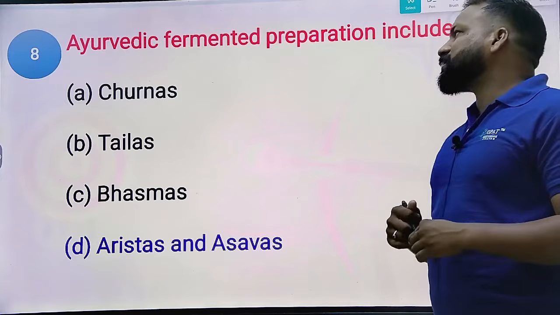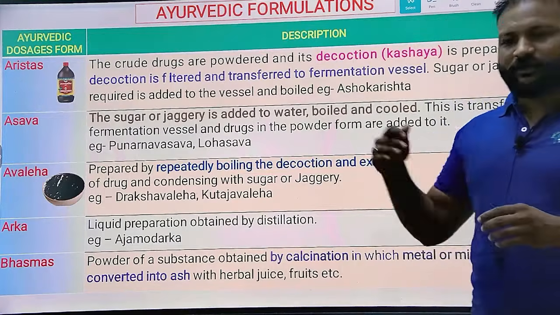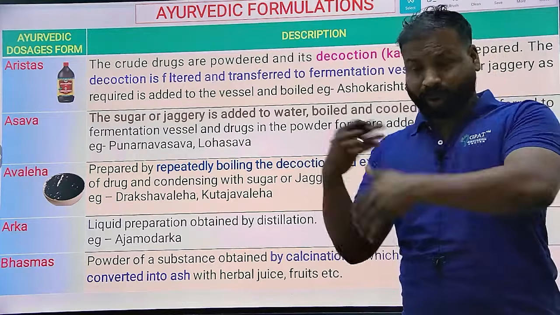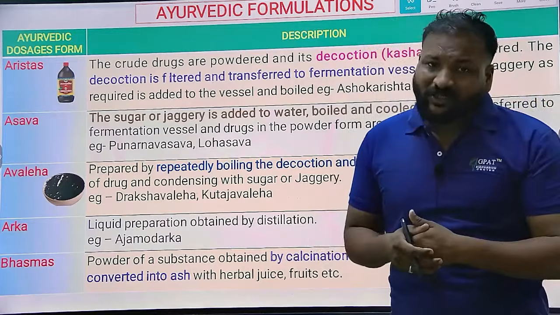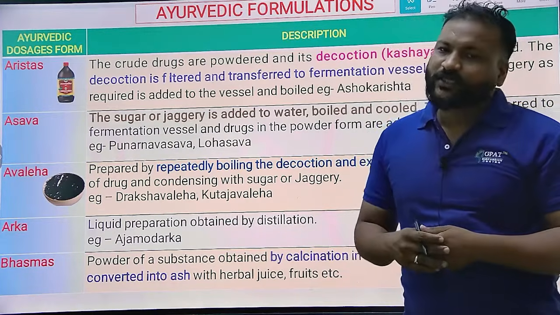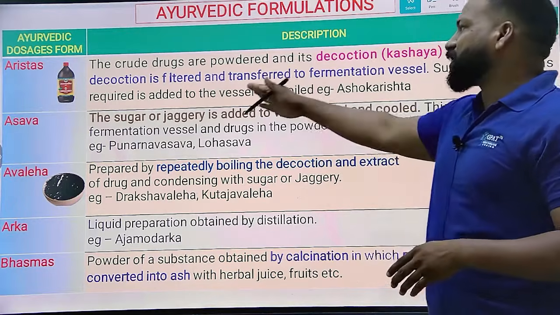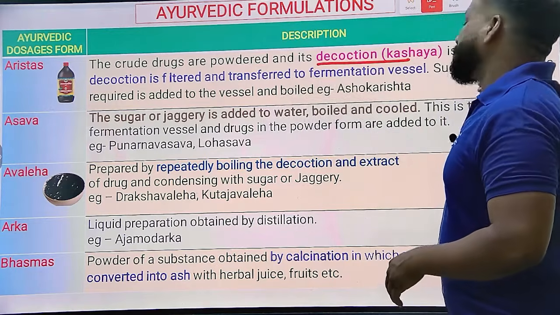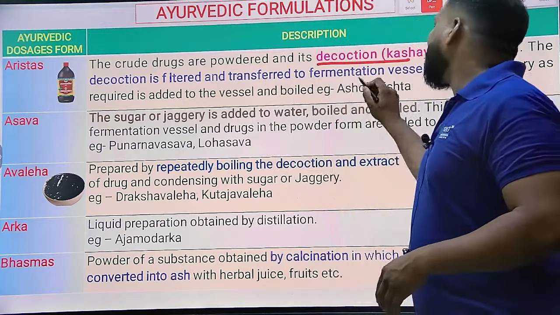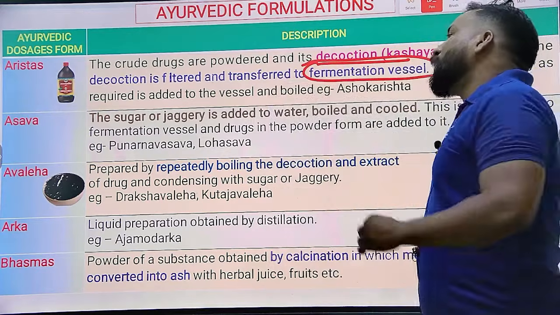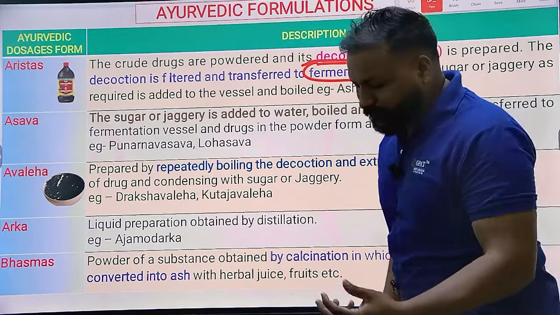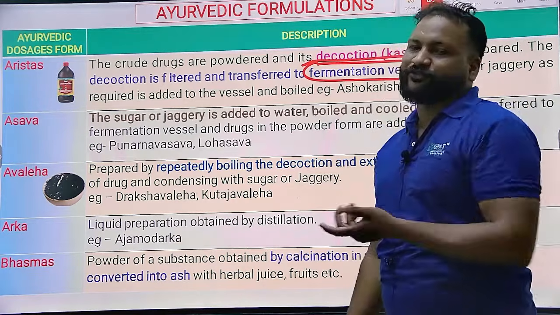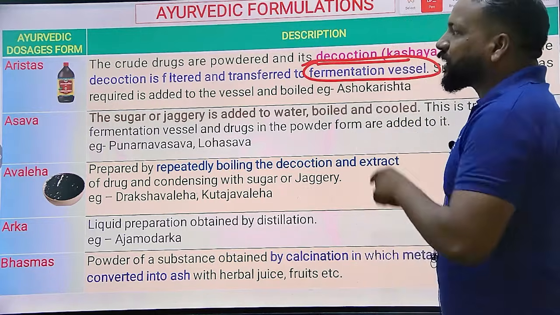So that's the reason the arista and asava contain alcohol. They contain self-generating alcohol, and that alcohol acts as a preservative. Aristas are prepared from powder and decoction. The decoction is filtered and transferred to the fermentation vessel. If you take a powder drug or a decoction and transfer it into a fermentation vessel and process it through fermentation, finally it is converted into arista.